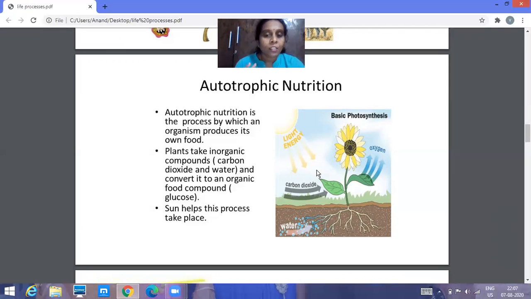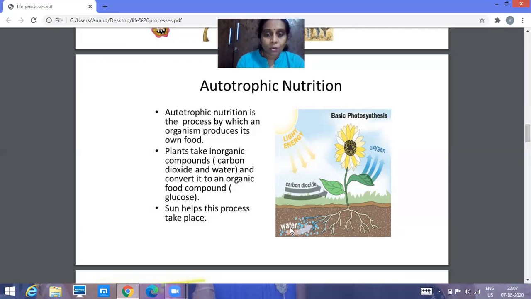Apart from the sunlight, they need a few more raw materials. What are the raw materials? Carbon dioxide as well as water. And apart from that, in the leaf there is chlorophyll, which also helps in preparing the food. You all know that the leaf is the kitchen of a plant. So this process of preparing the food using the raw materials, we call photosynthesis. I'll repeat, what is photosynthesis? It's a process by which green plants prepare food.